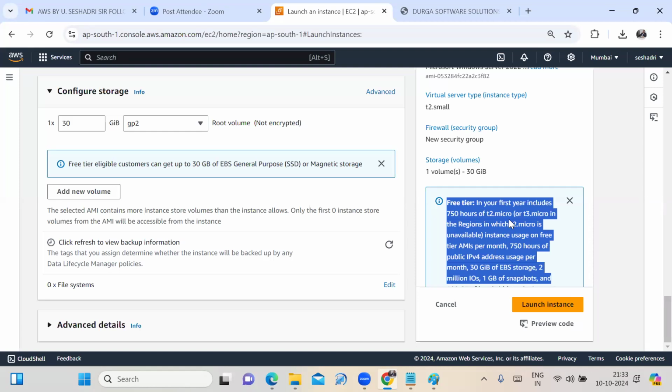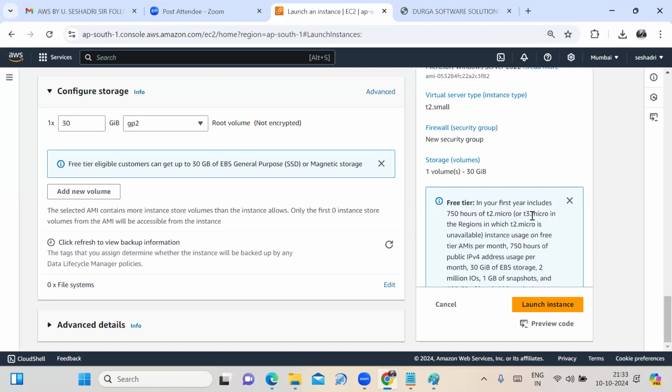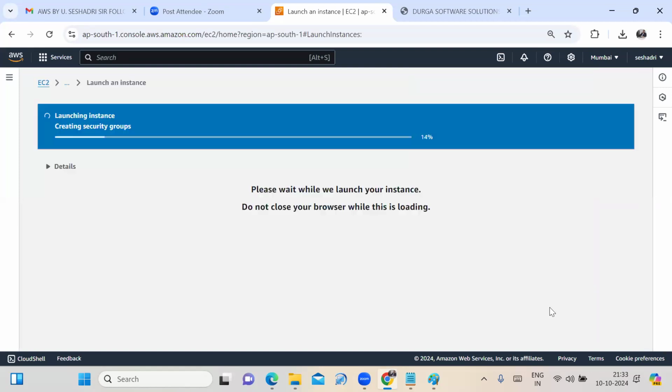Which instance type do you need to select? T2.micro. If a T2.micro instance is not available in the particular region, then you may choose T3.micro. That depends on the region. You may choose T2.micro or T3.micro. How many hours is it providing the free service? 750 hours. How much storage is it providing free? 30 GB. Okay, fine. Click on launch instance.